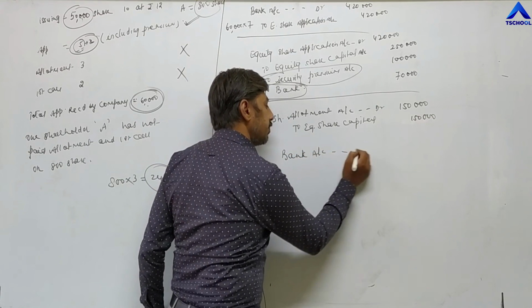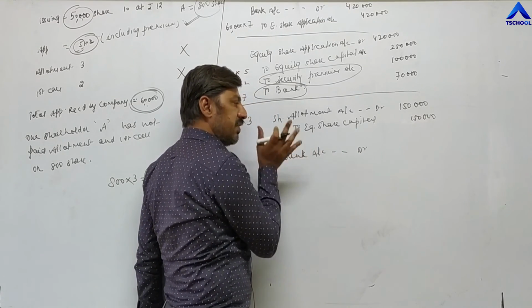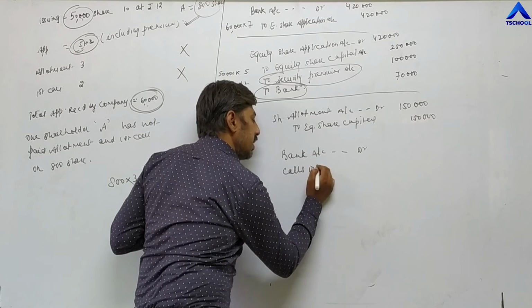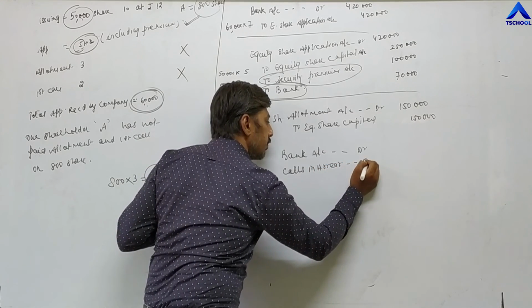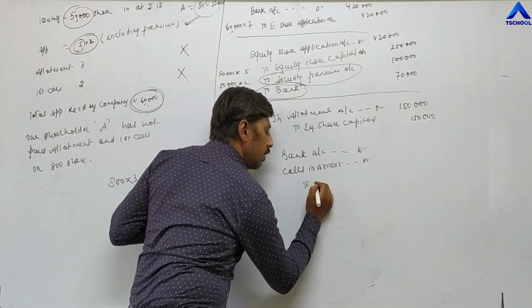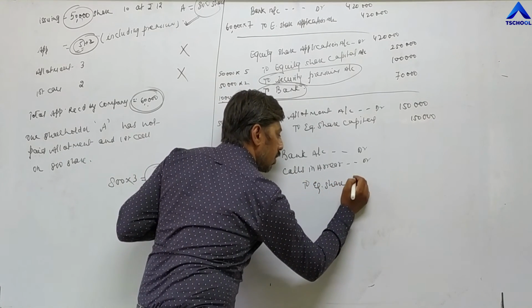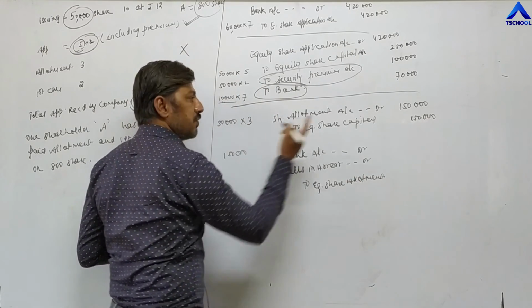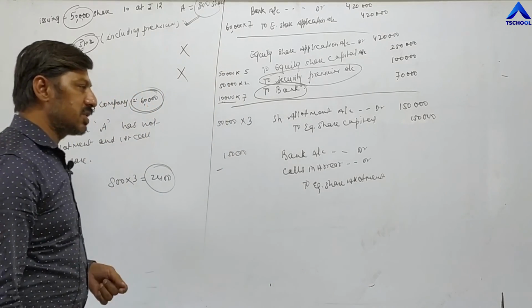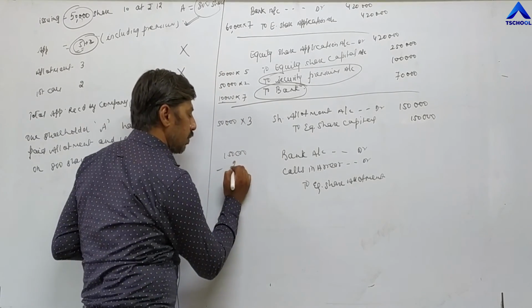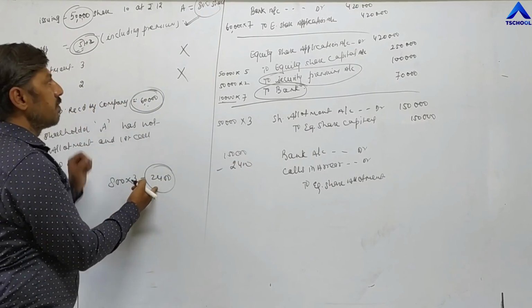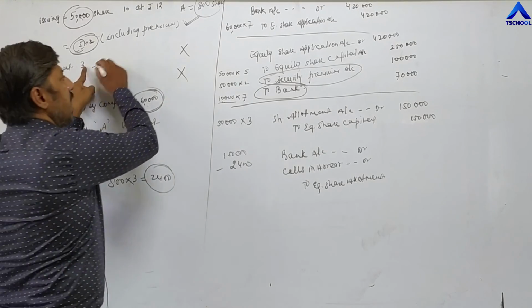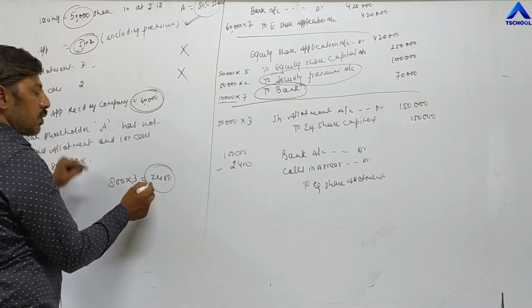Bank account debit means whatever money the company has received, and whatever money the company has not received will be shown by calls in arrear. Calls in arrear account debit. To which installment are we receiving? Allotment, to equity share allotment. Now the company has to receive a total of 1,50,000 rupees, minus 2,400 rupees that it has not received. How does 2,400 come? A has not paid allotment money of 3 rupees on 800 shares. So 800 into 3 is 2,400.